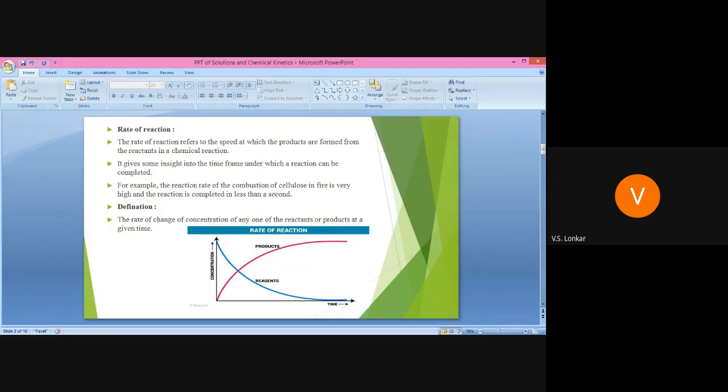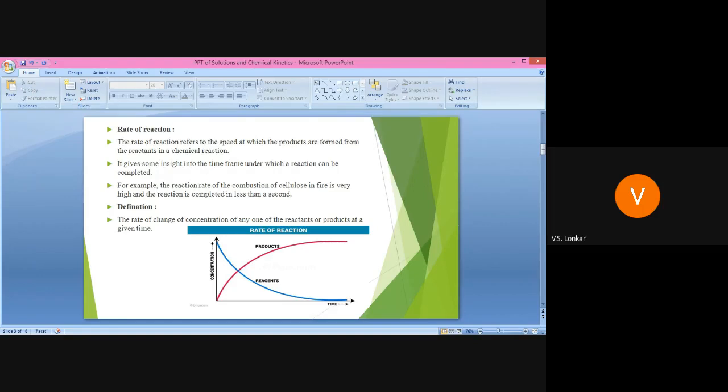The rate of reaction refers to the speed at which products are formed from the reactants in a chemical reaction. Take any type of reaction, and here we have to calculate its rate, simply the speed of that reaction at which the reactants are converted into products. It gives some insight into the time frame under which a reaction can be completed, because it is very important to determine that particular time under which the reaction is carried out.